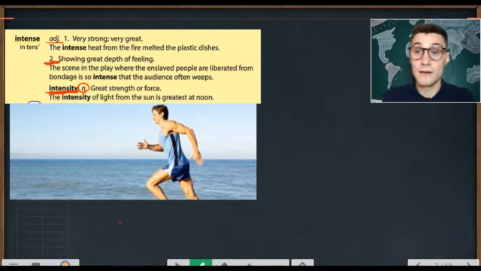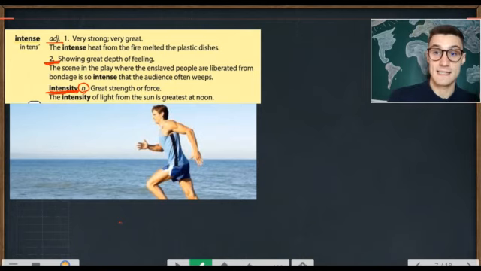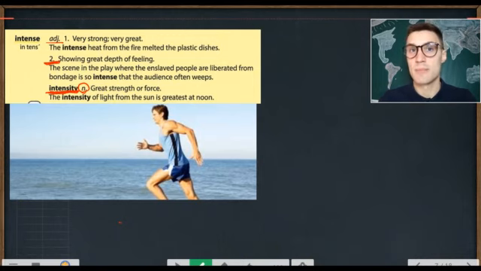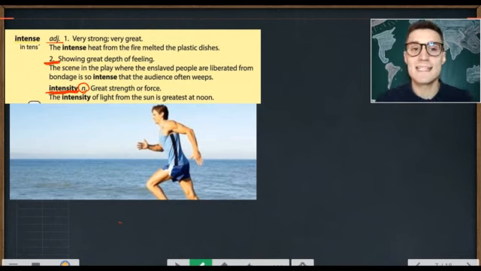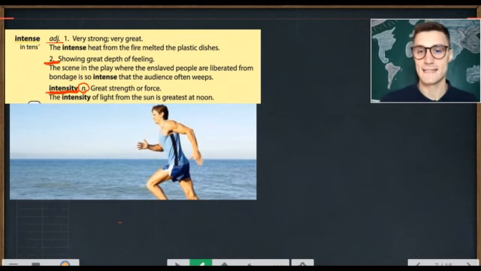When you run on a treadmill, you can adjust the intensity by increasing the speed. When you ride on a stationary bike at the gym, you can click, click, click, adjust the intensity. You can make it more intense, so it's harder, or you can decrease the intensity, make it easier. The intensity.